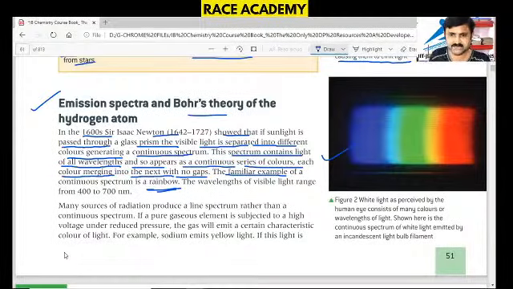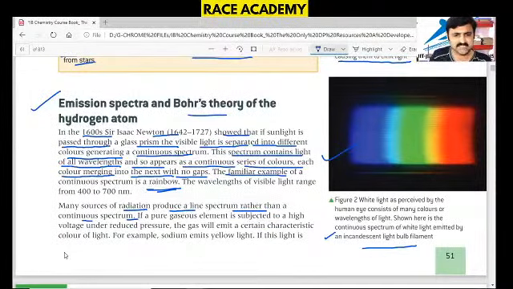We are observing this in the picture. White light, as perceived by the human eye, consists of many colors or wavelengths of light, shown here. This is the continuous spectrum of white light emitted by an incandescent light bulb filament. Many sources of radiation produce a line spectrum rather than a continuous spectrum.